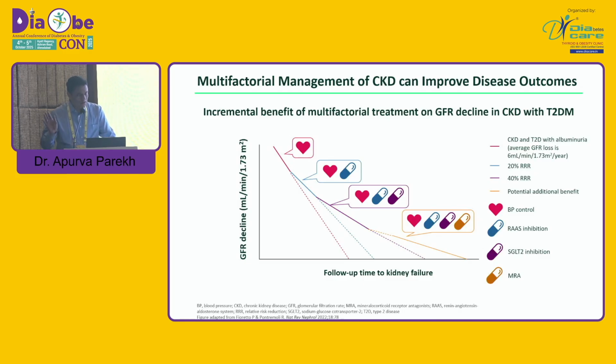If we add SGLT2 inhibitors, it is slower still, and if we add MRA as the third pillar, again slower progression, and some data say we can delay the initiation of dialysis by up to 25 years. Our fourth pillar is the GLP-1 receptor agonist, with the FLOW data. It is also very effective in retarding the progression of CKD.